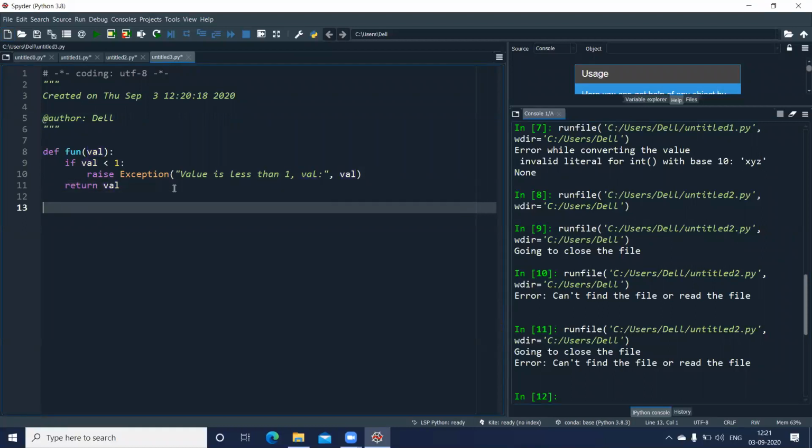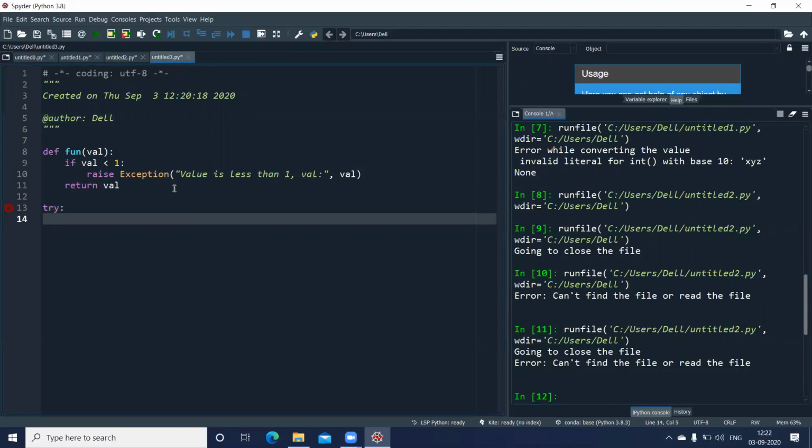And let us make a call to this function. So I'll put the try block. I'll write NO, let us put NO number equal to the name of the function, say fun, in brackets. I first pass a number, let us put a negative number, -10.